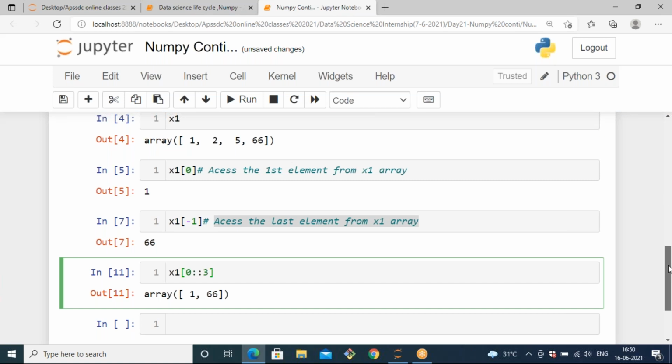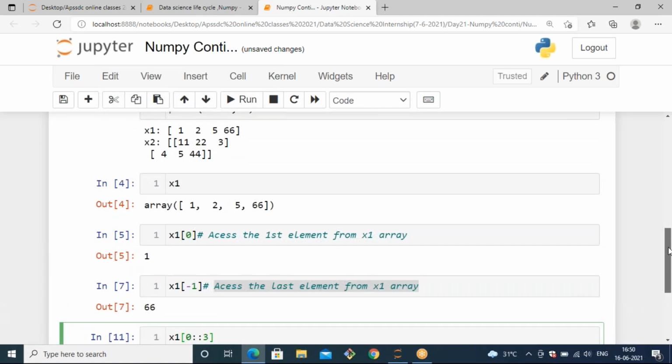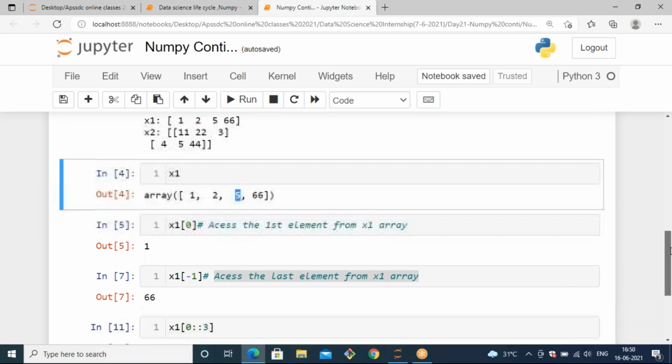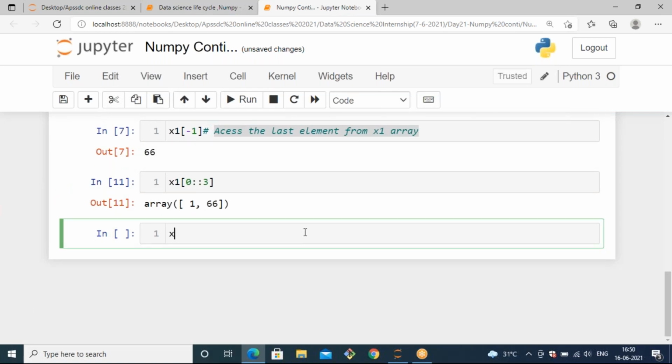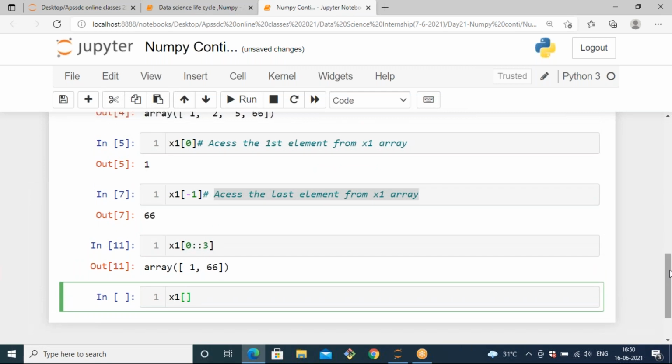So now, this is about accessing the elements by using indexing and slicing. If you want to access more, you can use it. Now, let's access the first element as well as the 5 element. If I want to get the 1 and 5 elements from my x1 array, how can I get that? Let me know in the chat box. So I want to get that 1 and 5 from my x1 array. How can I get that?